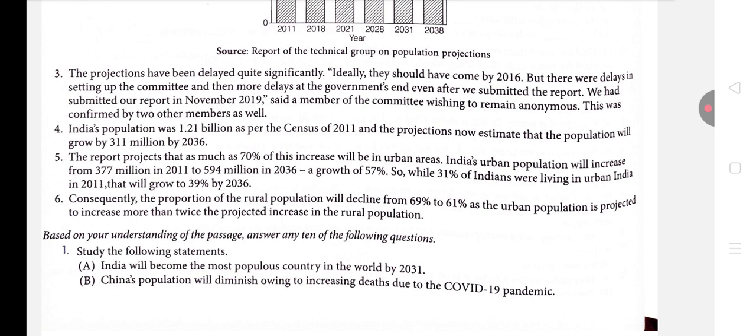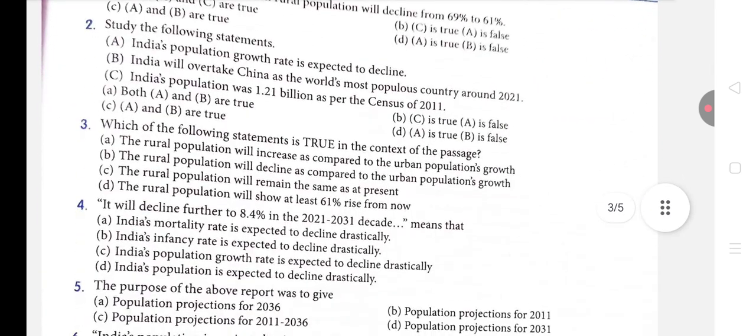Okay. Then the next statement, India's population growth rate is expected to decline. So is this true, dear students? No, this is not true, because obviously this whole passage is talking about the population growth that is occurring in India day by day. So definitely this statement is false. And second statement is also false. Now let's see the options. Okay. Both A and B are true. Definitely A and B both are not true because these both statements are false.